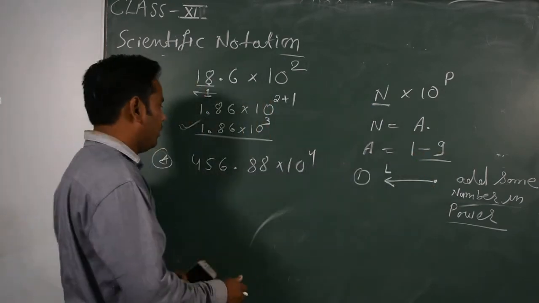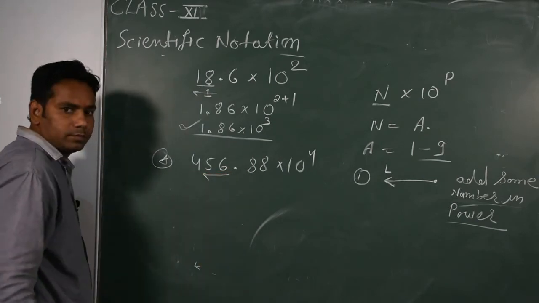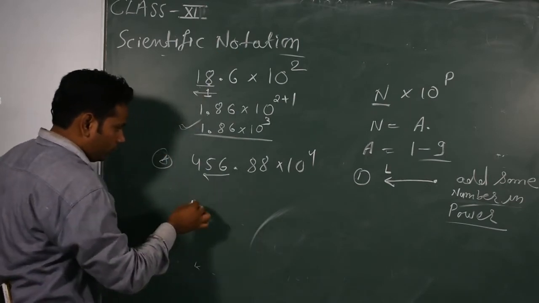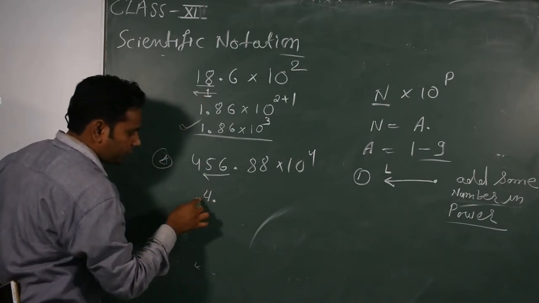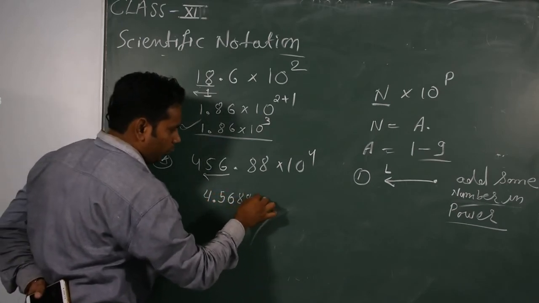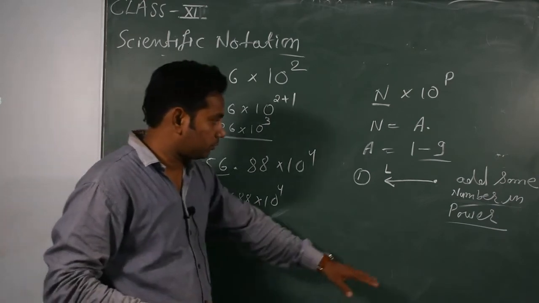So I move the decimal point to the left side again, and it converts into scientific notation: 4.5688 into 10 to the power 4. And what changes in the power?